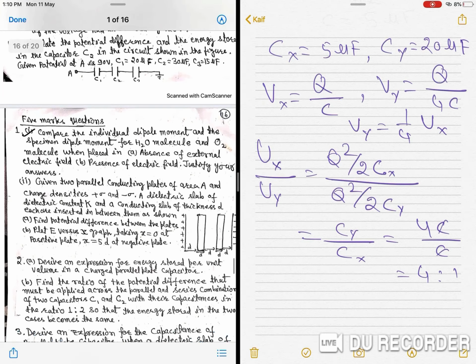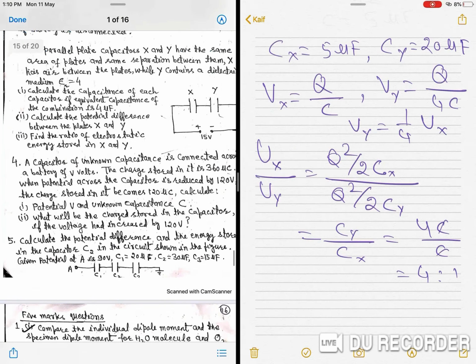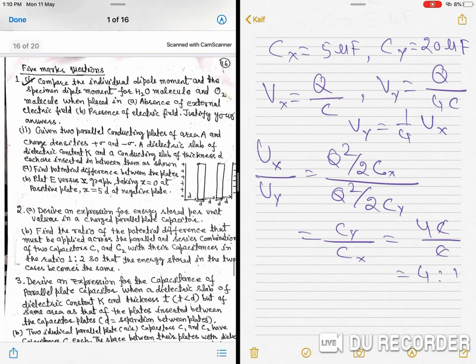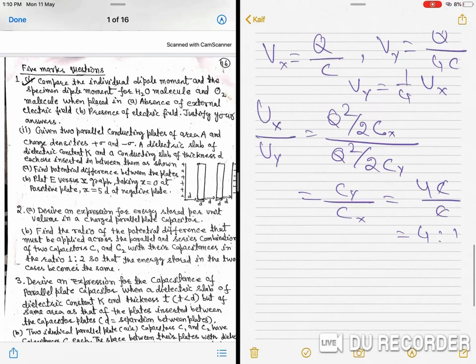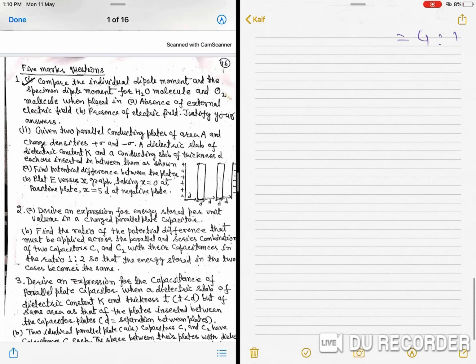Now, do these two questions yourself, and if you can also consult the notes. Compare the individual dipole moment and the specimen dipole moment for H2O molecule and O2 molecule when placed in absence of external electric field and in presence of electric field.